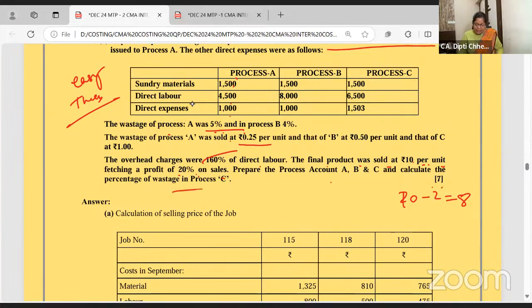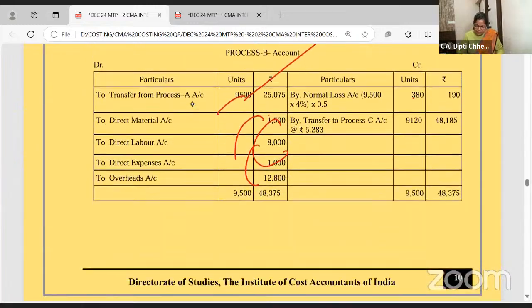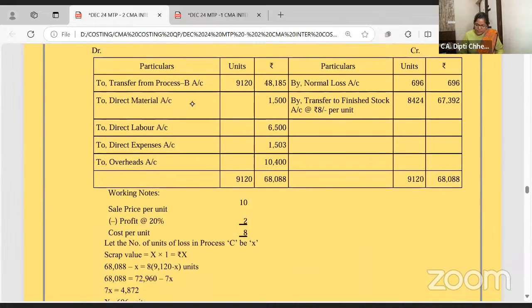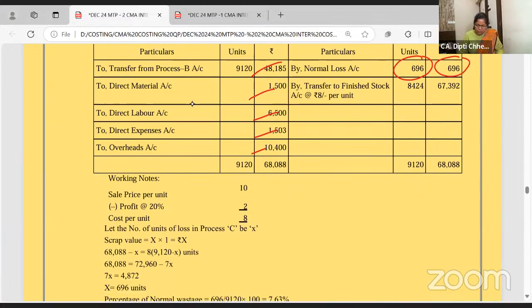Prepare and calculate the wastage. In the third process, wastage is not given. You know all the debit side, but you don't know the wastage. Now, selling price is 10. Profit is 20% of this, so 8. Let the number of units of the loss be X. Scrap value is X into 1, right?